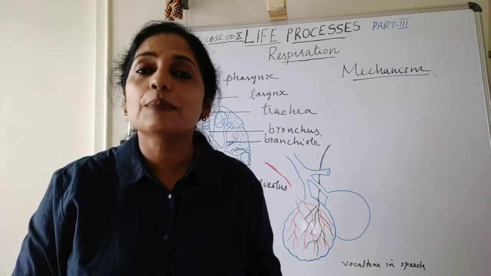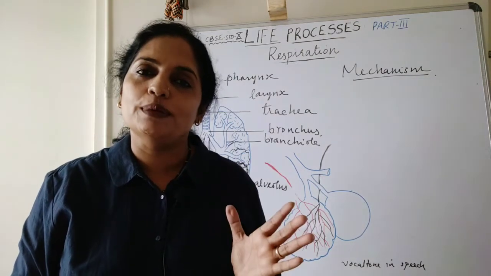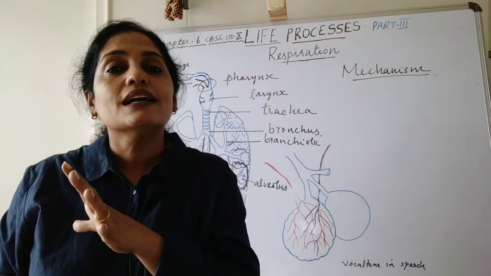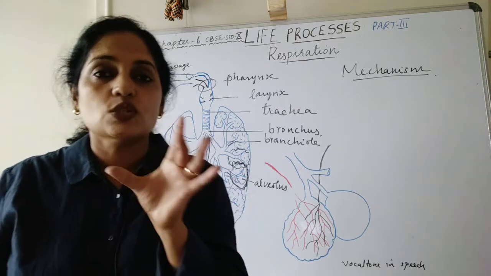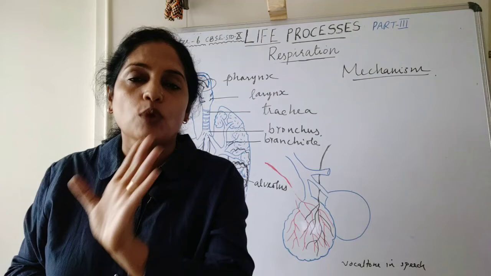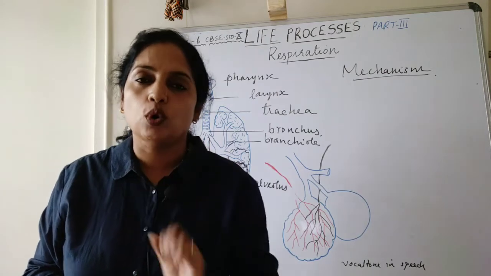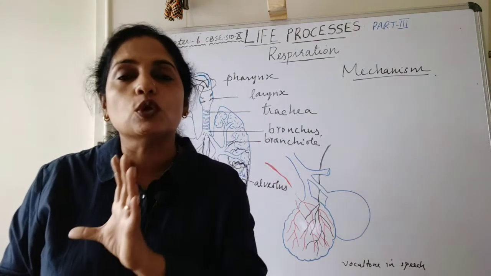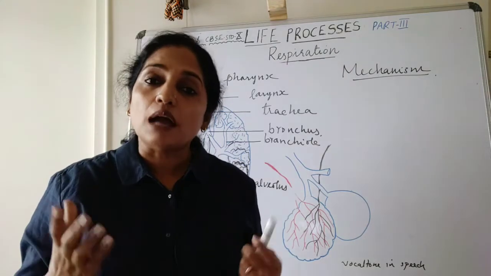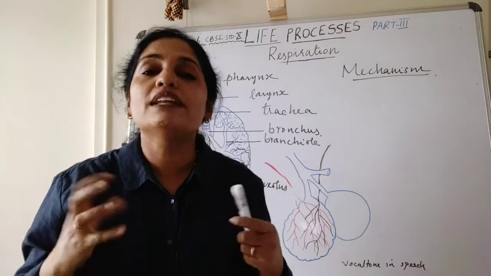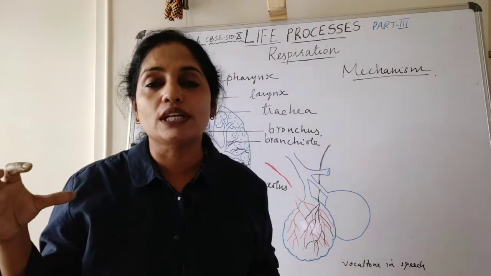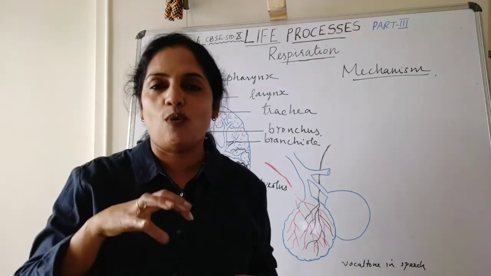Which is the respiratory pigment in human being? Hemoglobin. This hemoglobin has greater affinity towards oxygen. So this oxygen dissolves in the pigment hemoglobin and forms oxyhemoglobin and gets transported to different parts of the body. Carbon dioxide is much more soluble in water than oxygen. So the carbon dioxide is transported in dissolved form.